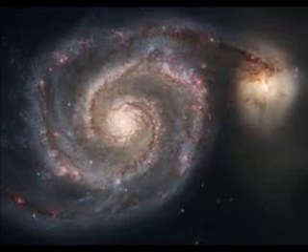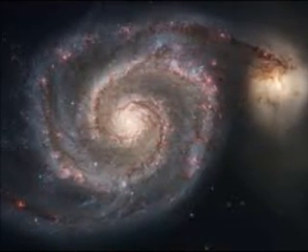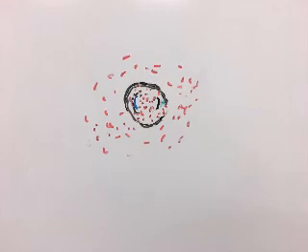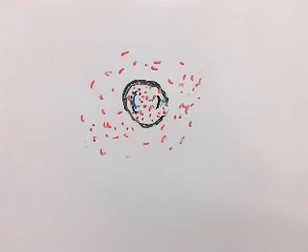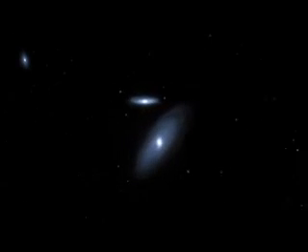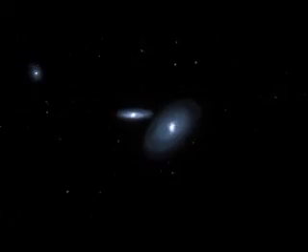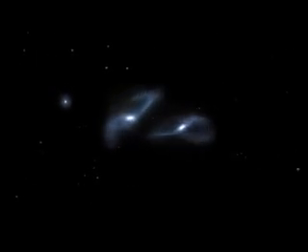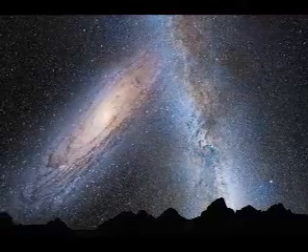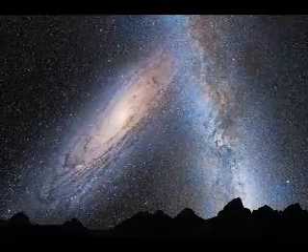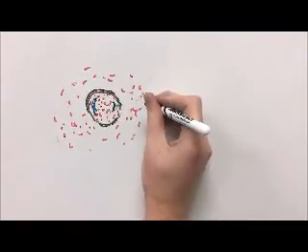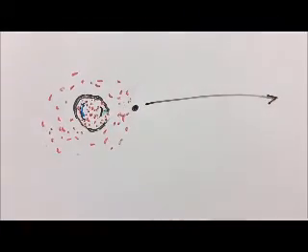Also, galaxies can merge and absorb one another. If a large galaxy absorbs a smaller one, it is able to retain its normal shape. However, when two galaxies of similar size merge, they evolve from a spiral galaxy to an elliptical galaxy. This process is currently happening between our own Milky Way galaxy and our neighbor, the Andromeda Galaxy. When two merge, it is the gas and dust that interact gravitationally, warping the galaxy and creating new stars. The stars themselves do not interact with each other because the distance between stars is so great. A star can be knocked out of its normal orbit and sent sailing through space.